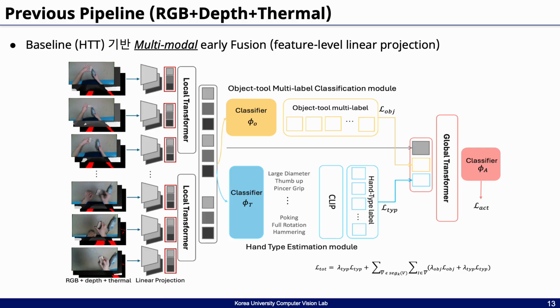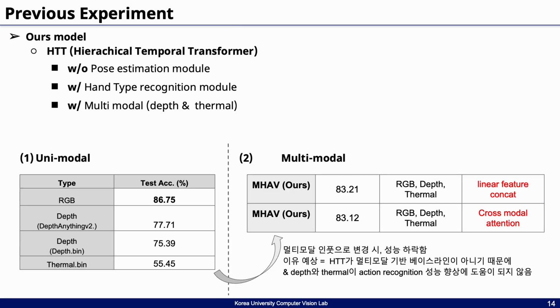While the RGB-only baseline achieved the best performance at around 86% accuracy, we observed a performance drop of about 3 or 4% when using all three modalities together. As a result, we are now shifting our focus to experiments using either RGB only or a combination of RGB and thermal with a newly integrated pose estimation module.